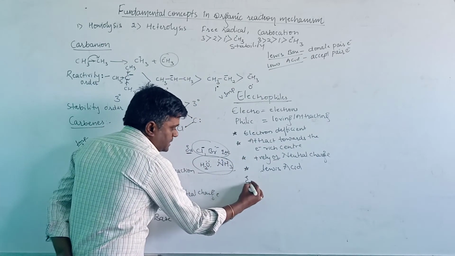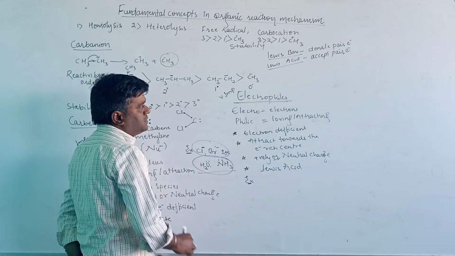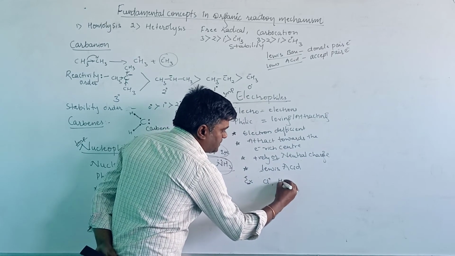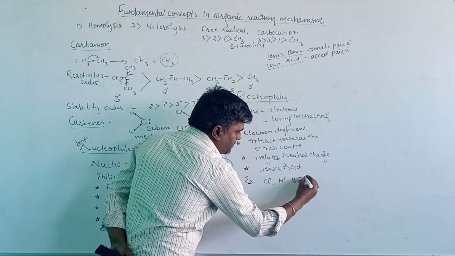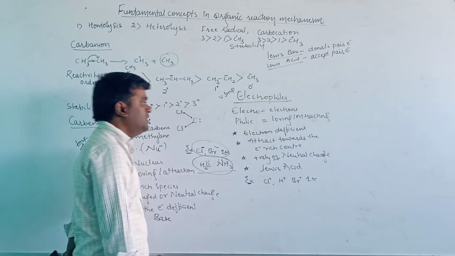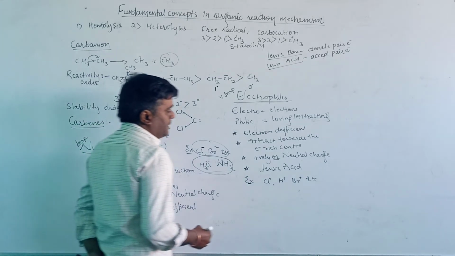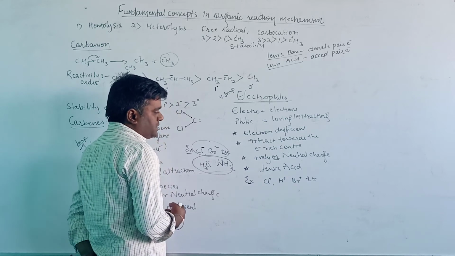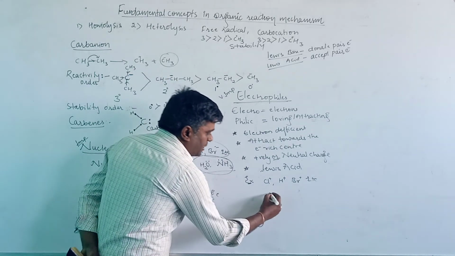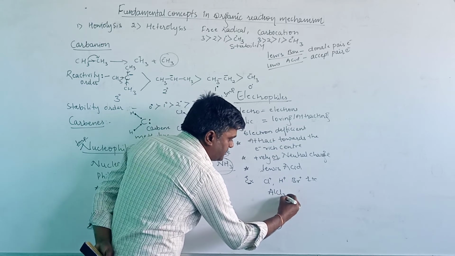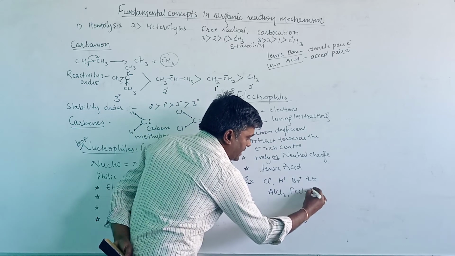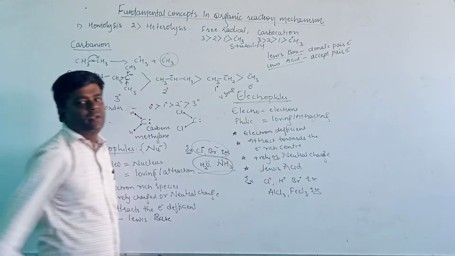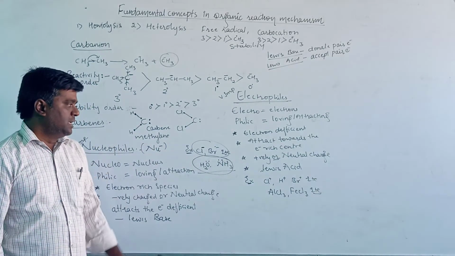Examples of positively charged electrophiles are Cl plus, R plus, Br plus, etc. The neutral electrophiles contain an electron deficiency, such as AlCl3, FeCl3, etc. They contain a deficiency of electrons, therefore they are known as electrophiles.